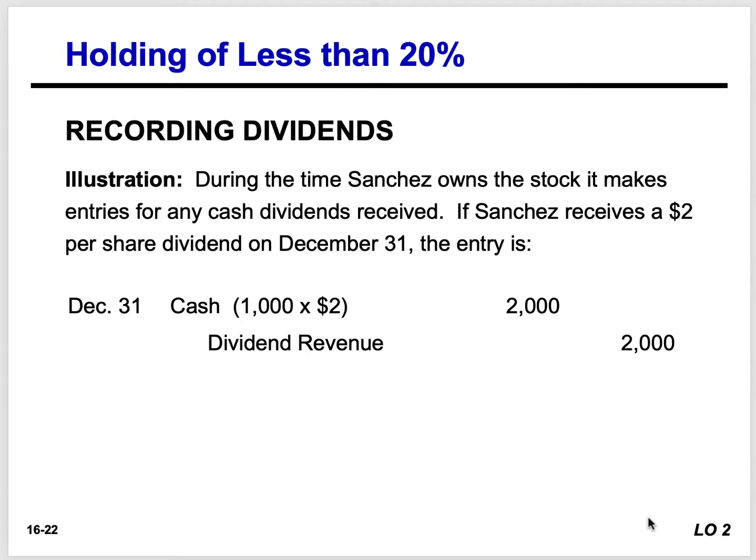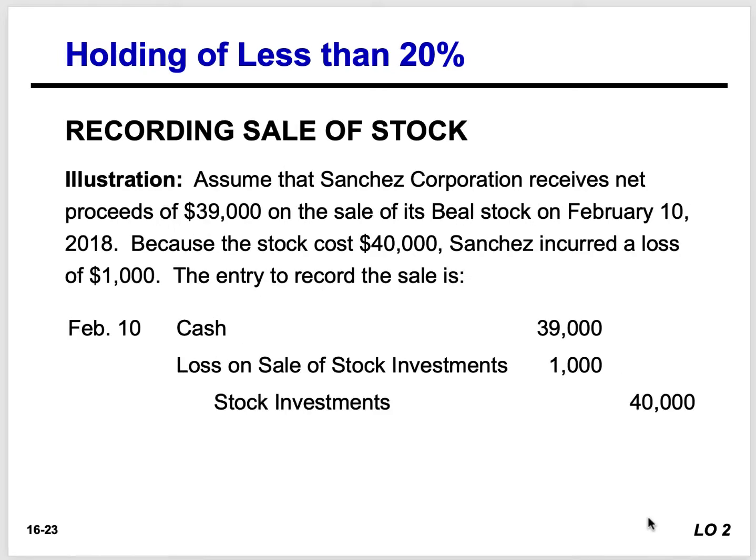Now, let's see, how do we calculate that, right? Well, they tell us that during the time Sanchez owns the stock, it makes entries for cash dividends received. Yeah, that makes sense. That's what they're supposed to do, right? Now, what if Sanchez receives a $2 per share dividend on December 31st? That's easy. Debit cash for $2,000, 1,000 times the $2 per share dividend, and then we credit dividend revenue. Okay?